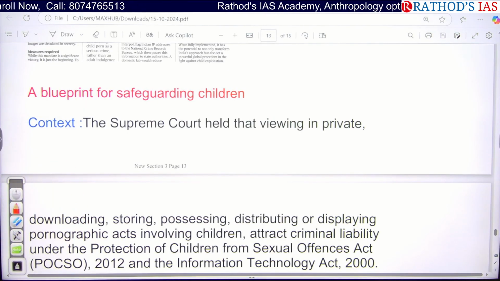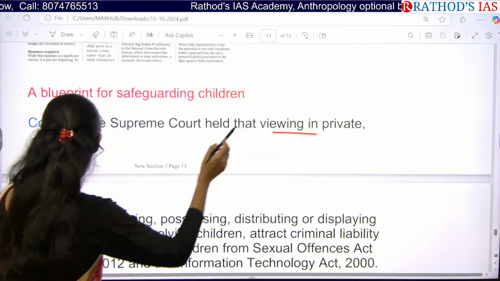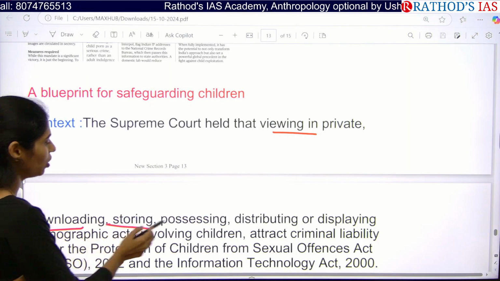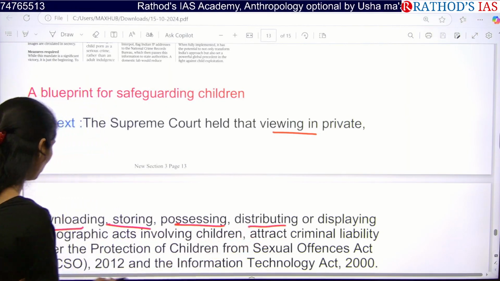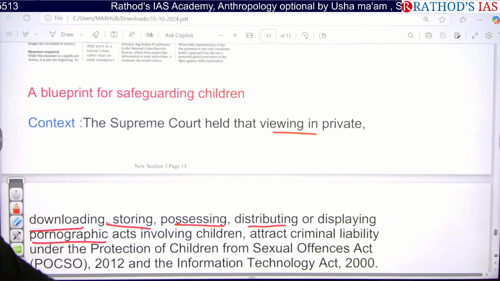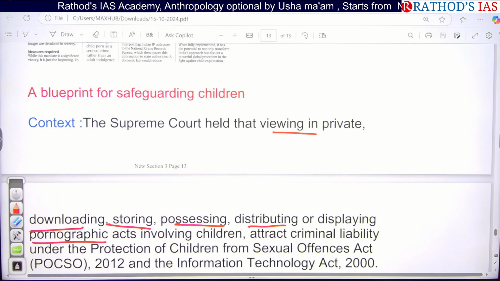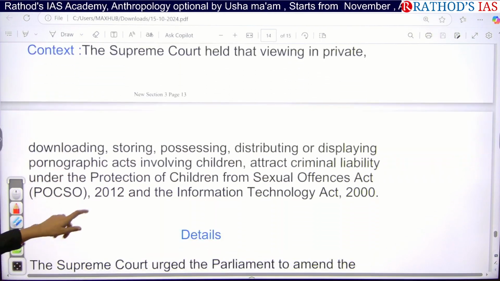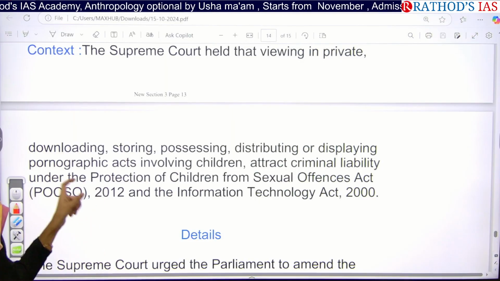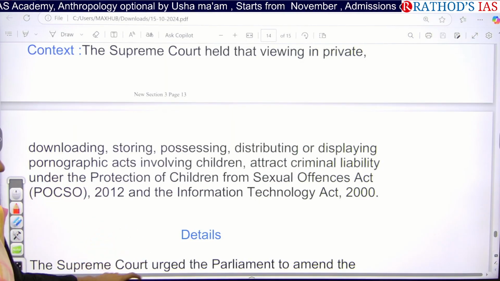Recently the Supreme Court held that viewing in private, downloading, storing, processing, distributing or displaying pornographic acts involving children, that is child pornography, attracts criminal liability under the POCSO Act as well as the IT Act of 2000. So under these two acts, it is now a criminal offense.